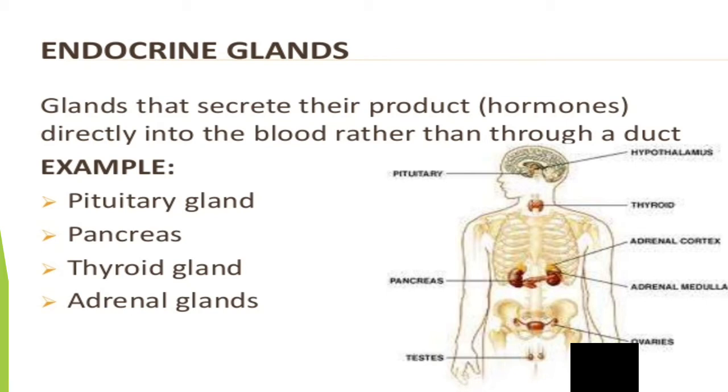So there are two types of glands, exocrine glands and endocrine glands. Exocrine glands have ducts and endocrine glands are ductless glands. So in this chapter we will discuss endocrine glands like the pituitary gland, thyroid glands, adrenal glands and also parathyroid glands, and the hormones released by these glands also.